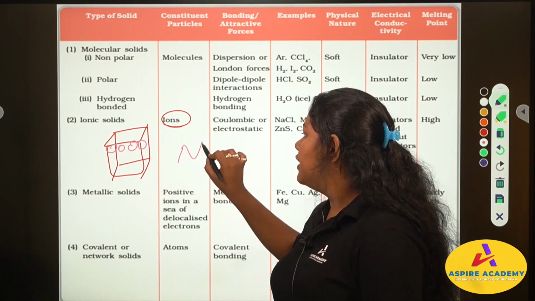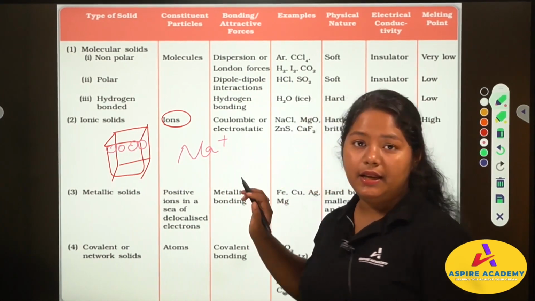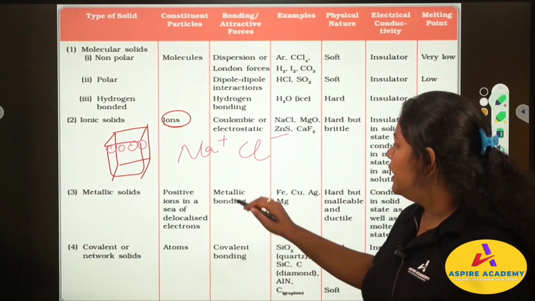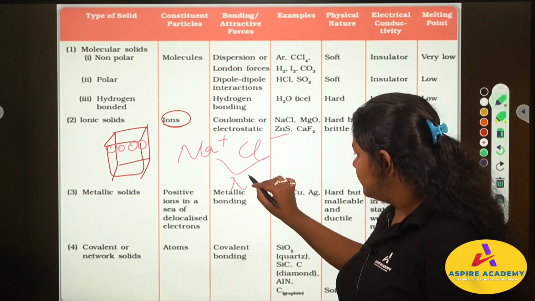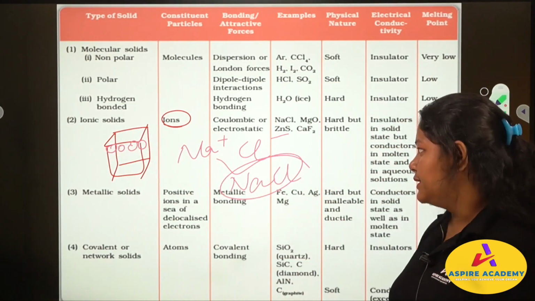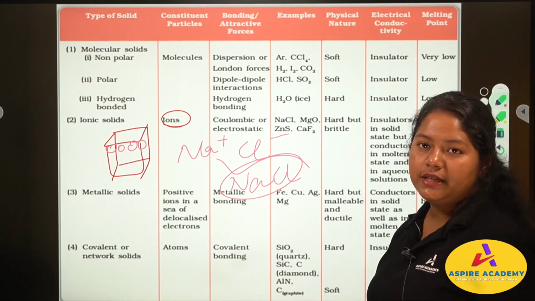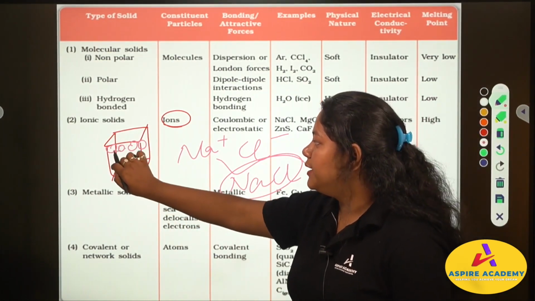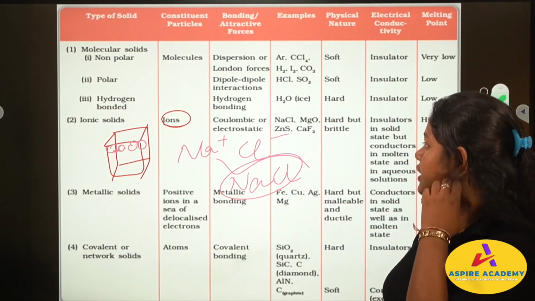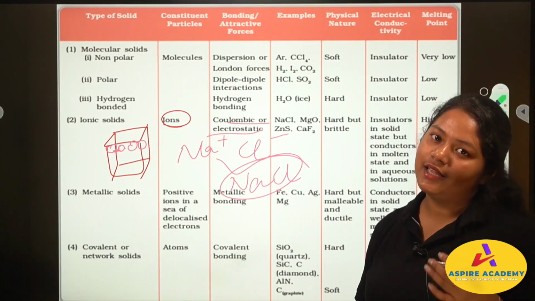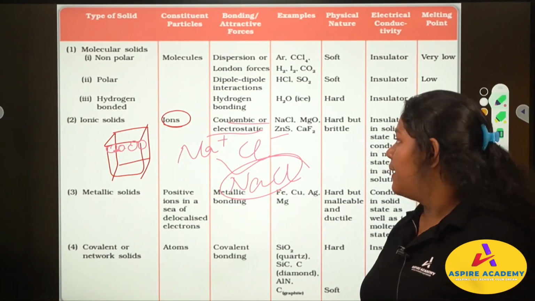Ion means one will lack electron and the other will have extra electron, and one will give to the other and make a molecule like this. So the constituent particles are ions. Between them the force of attraction is Coulombic or electrostatic force of attraction. This you have studied in your physics in class 9 or class 11.